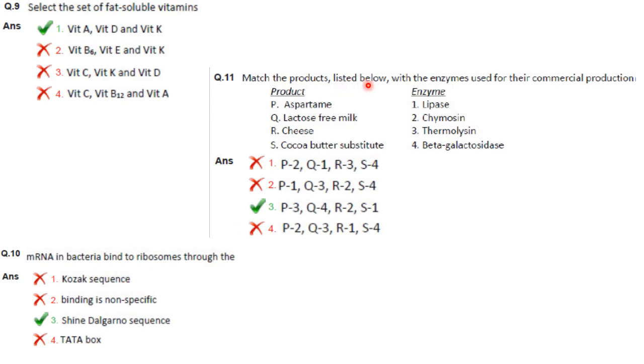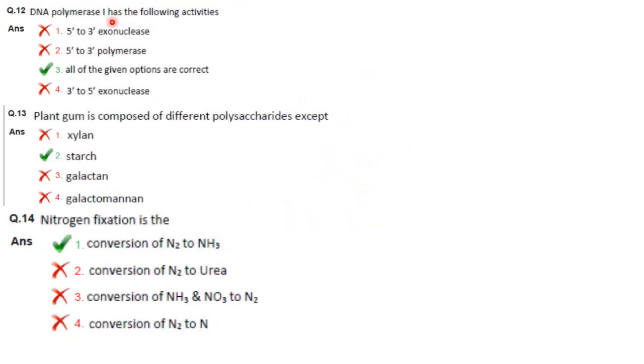Match the products listed below with the enzymes used for their commercial production. So aspartame, thermolysin; lactose-free milk, beta-galactosidase; cheese, chymosin; cocoa butter substitute, lipase. Answer is option 3. DNA polymerase 1 has all the following activities except.